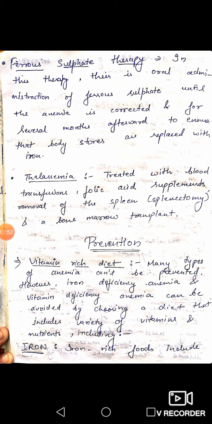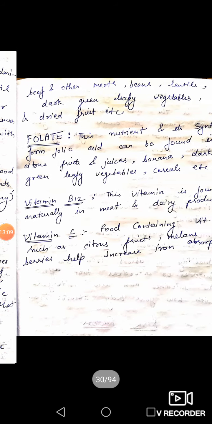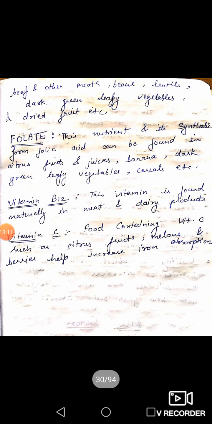Iron rich foods include beef and other meats, beans, lentils, dark green leafy vegetables and dried fruits, etc.